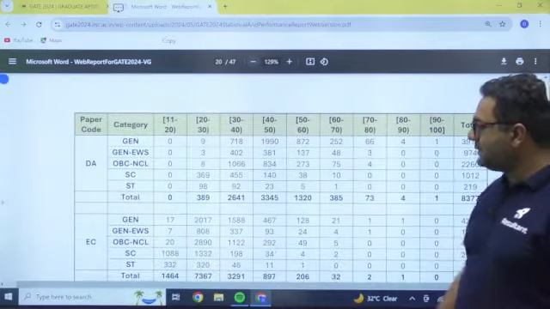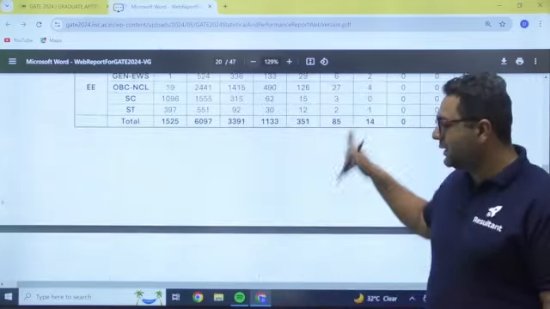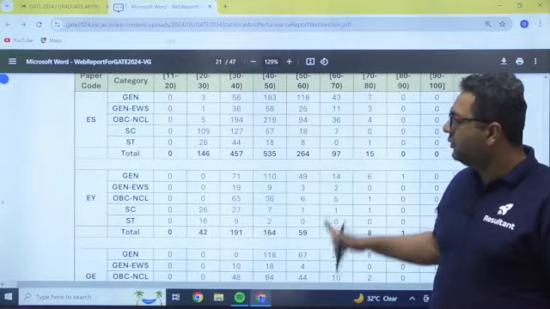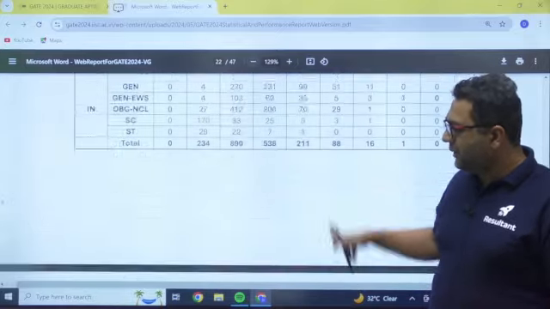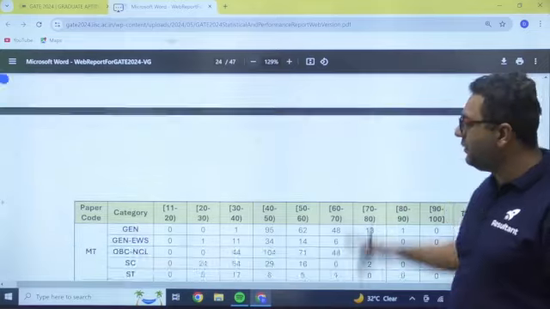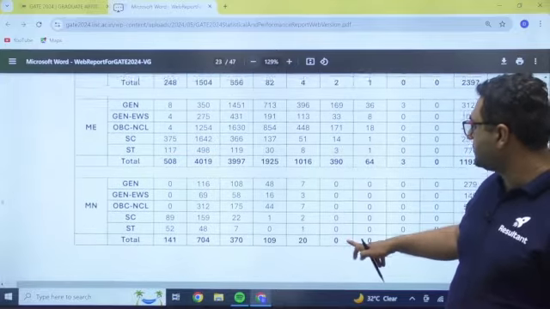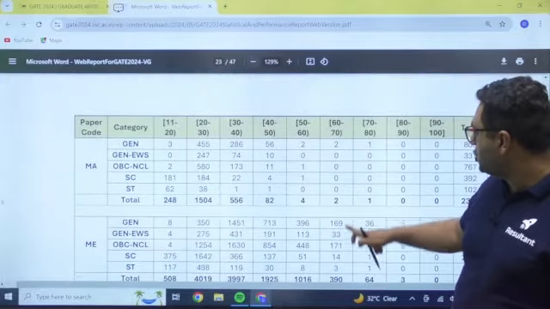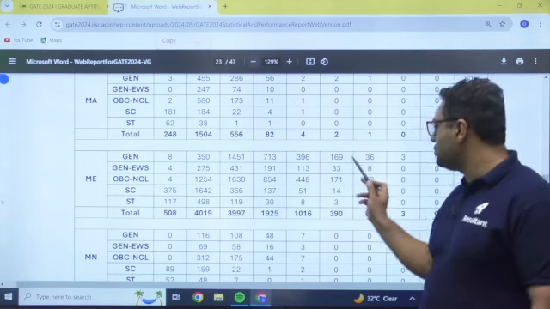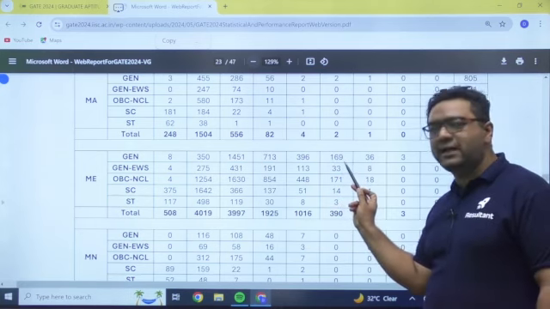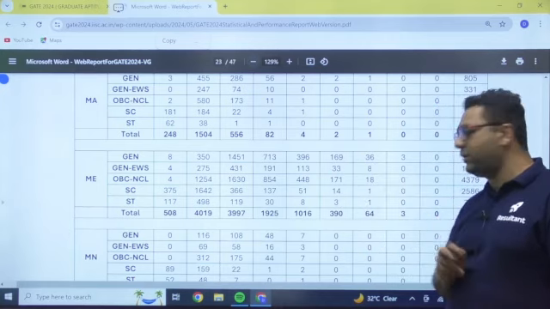Guys, likewise you can check for any branch, for environment also, for all the branches. This is the complete data. If you want to see mechanical, just above this. If you want to see 60 to 70 for mechanical in the general category, 60 to 70 marks are there for 169 students, 70 to 80 is for 36, and 80 plus is for 3 students.